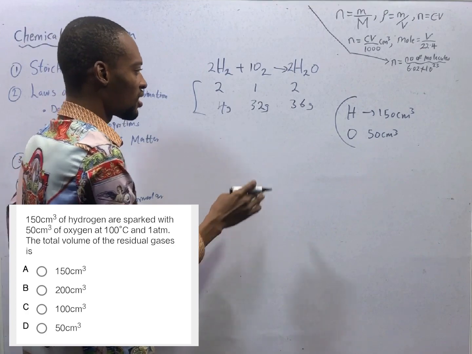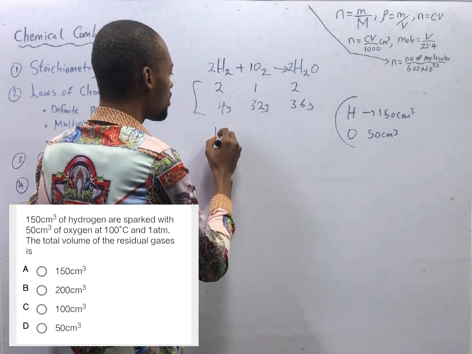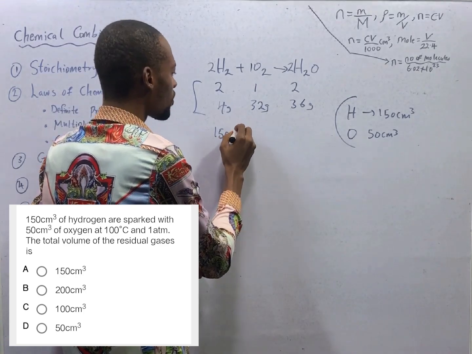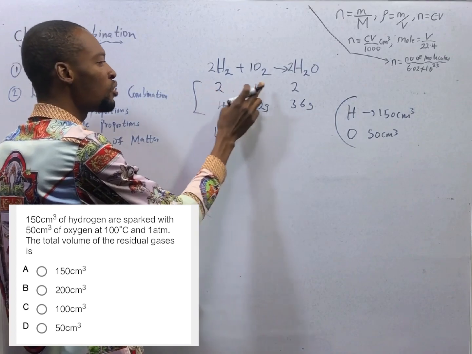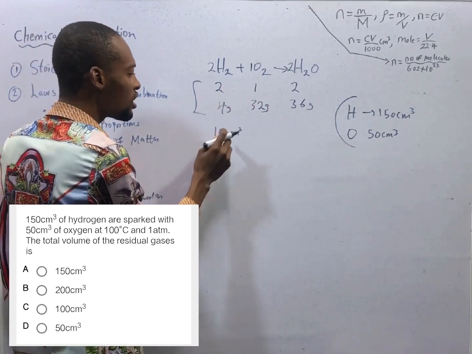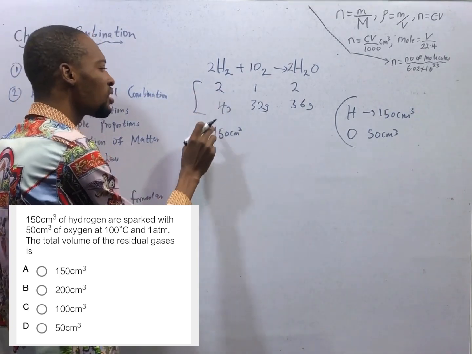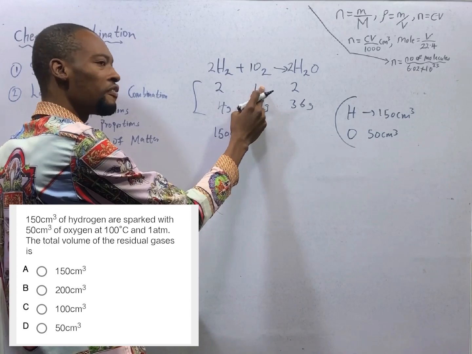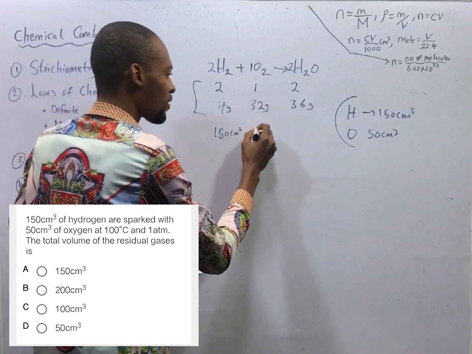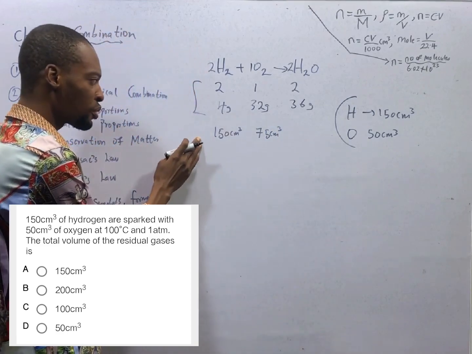Let's start with hydrogen, which is 150 cm cube. If hydrogen is reacting with oxygen in the ratio 2:1 and 2 is 150, what will 1 be? If 2 is 150, 1 is supposed to be 150 divided by 2, 75. This is what is supposed to be.